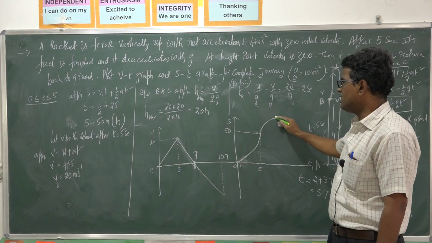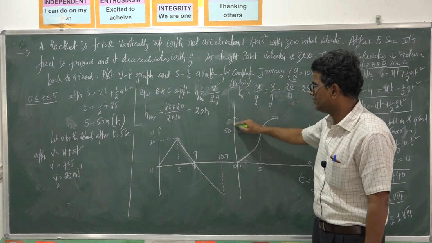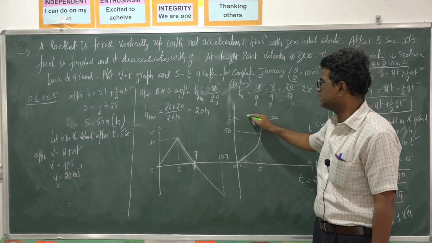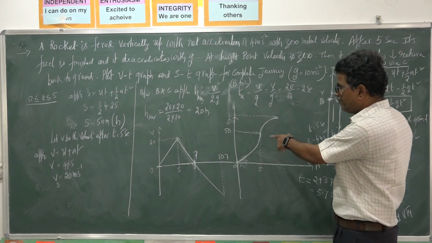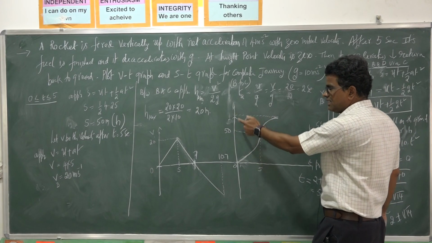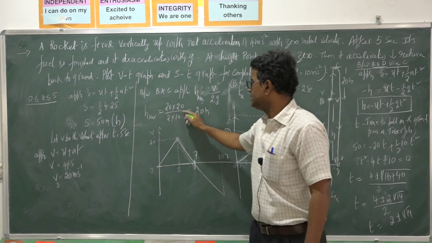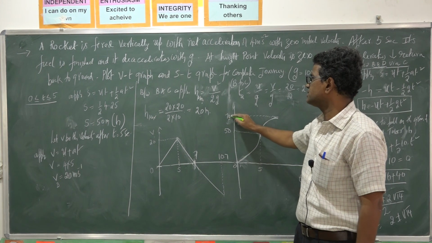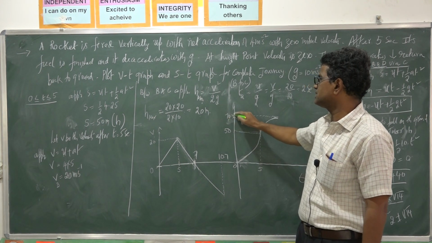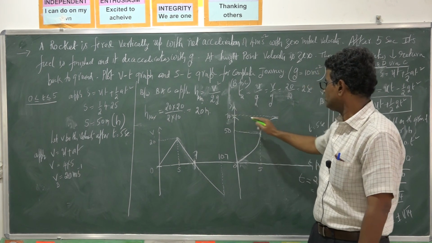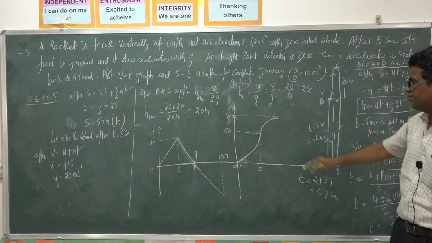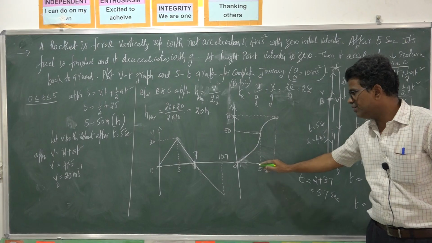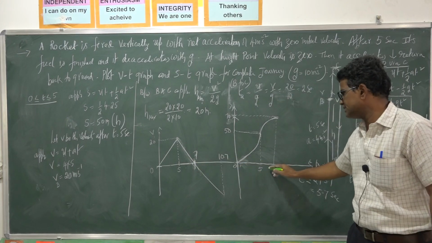So what is the height here? This height, what is this height? This is the maximum height. Already 50 meters traveled in the vertical direction. Further it travels 20 meters. So 50 plus 20, 70 meters. So up to 70 meters. What is the time now? 5 plus 2, 7 seconds.